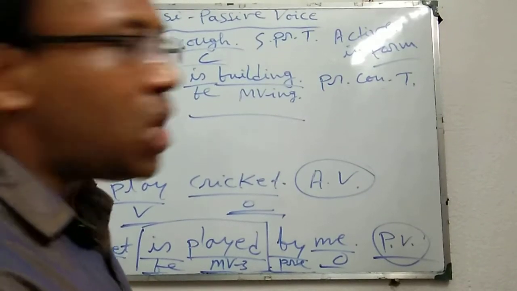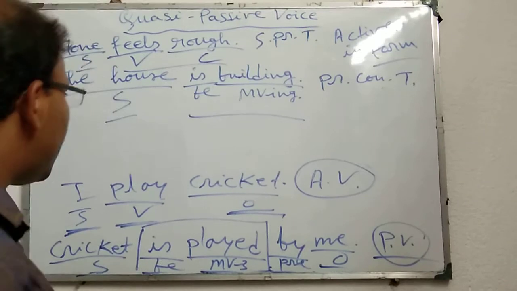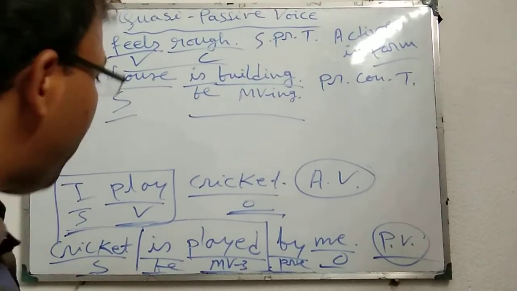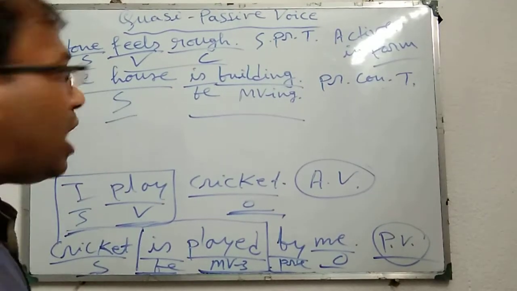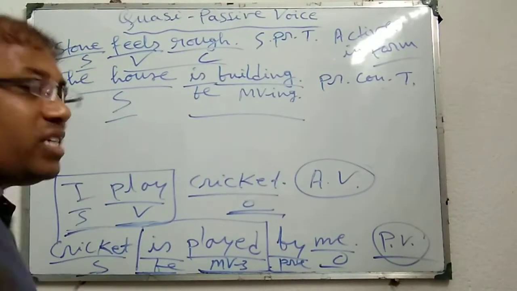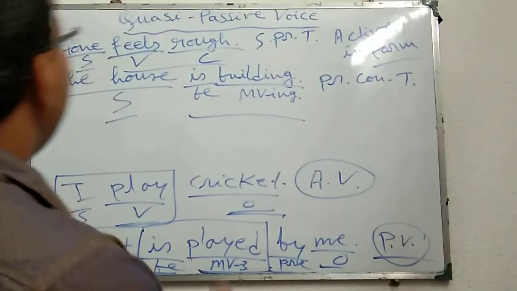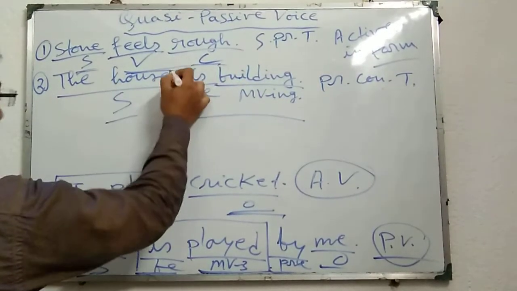The main structure of active voice is subject and verb, and the main structure of passive voice is be verb plus MV3. Now look at the examples. First, the two examples I have given. Stone feels rough. Here the sentence structure is subject, verb, complement. That is subject, verb.